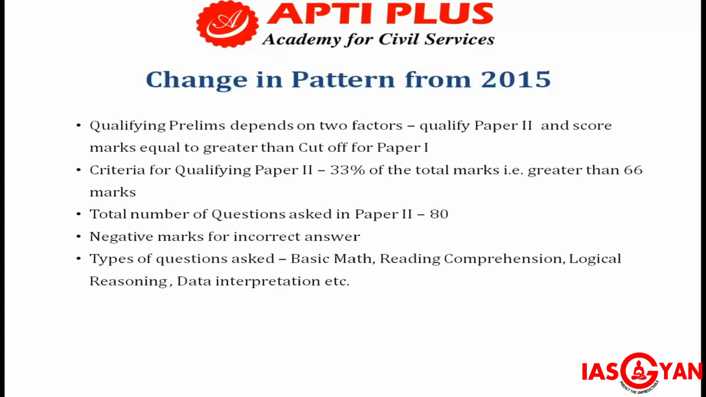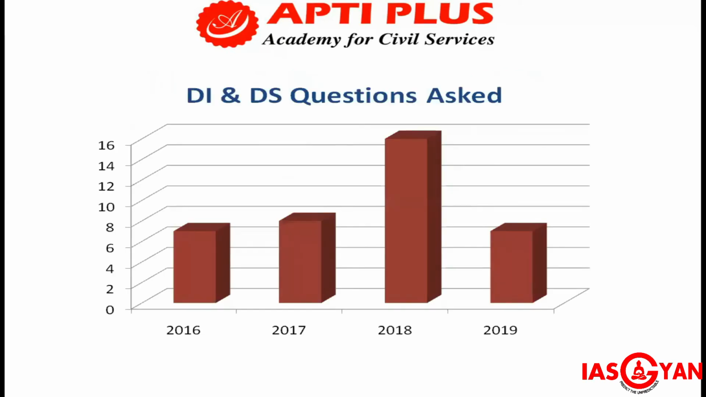So let's see ahead. As you can see, this is the number of DI and DS questions asked in different years. In 2016, approximately 7 to 8 questions were asked. In 2017, also 8 questions. In 2018, the number of questions asked was very high from this section, approximately 16. This is because in data interpretation, many charts were asked in 2018. In 2019 again, 7 or 8 questions were asked from this section.